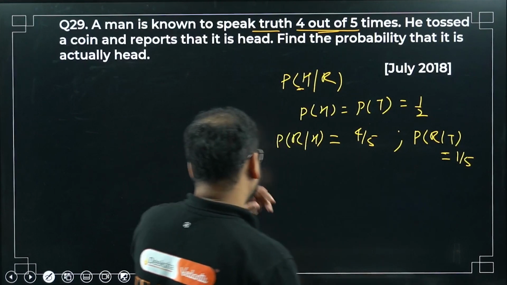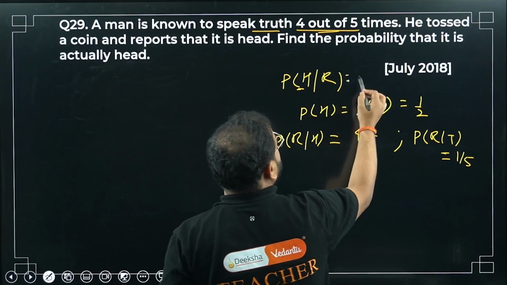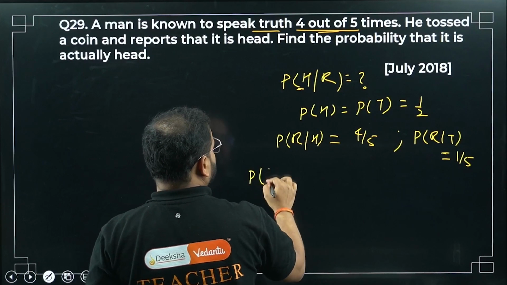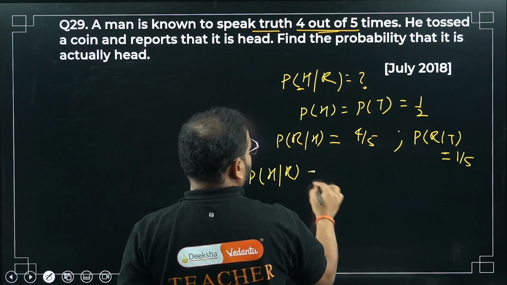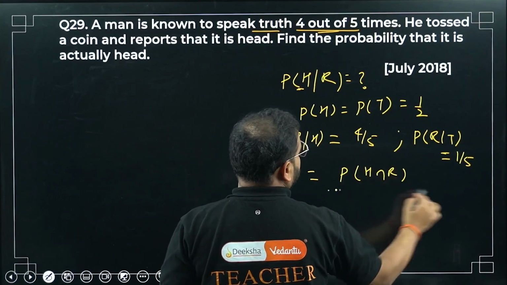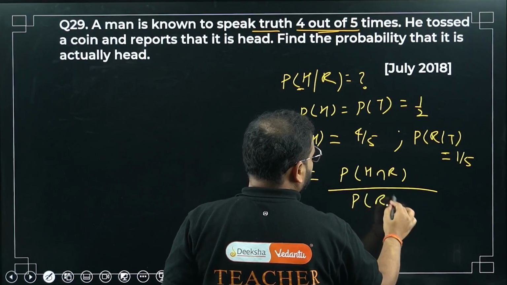This is conditional probability. You're looking for this condition. This is your question, so please write this conditional probability. P(H|R) will be given by P(H intersection R) divided by all the times he reports.